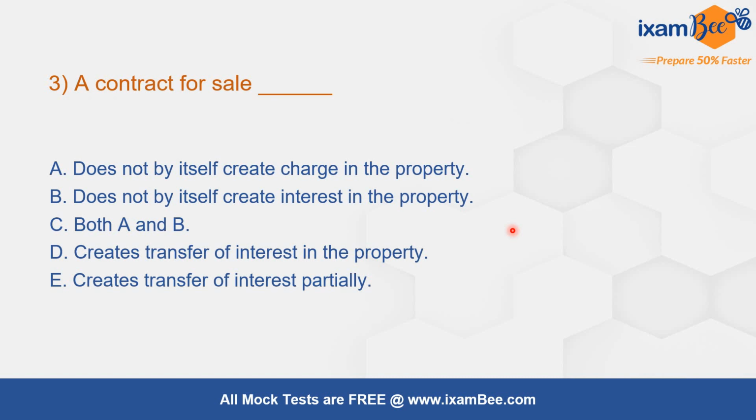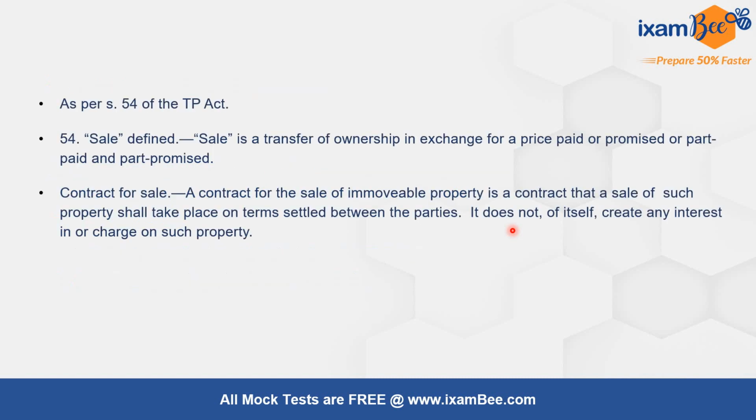Question 3. A contract for sale. The correct answer is both A and B. A contract for sale does not by itself create a charge or interest in the property. This is given under Section 54. The definition of sale is given and then the contract for sale is mentioned. A contract for sale of immovable property is a contract that a sale of such property shall take place on terms settled between the parties. It does not of itself create any interest in or charge on such property.